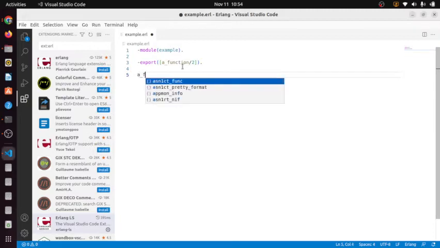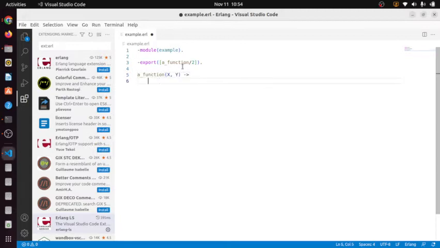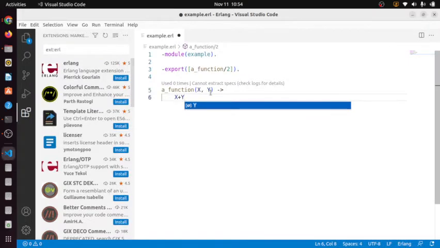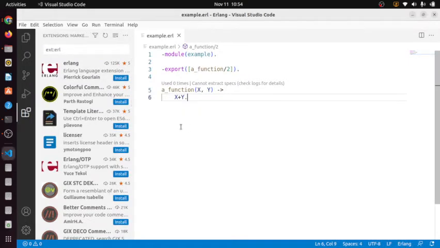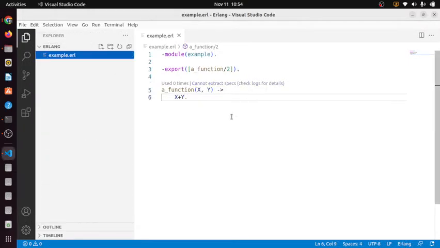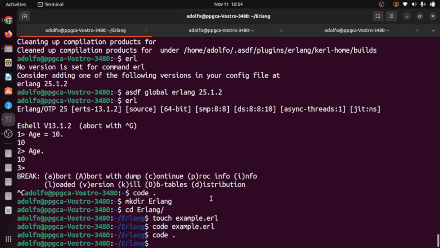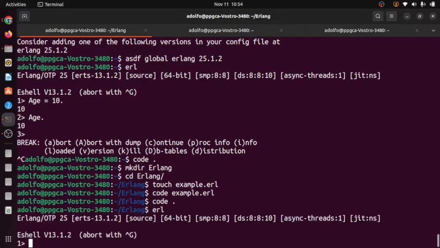And then I create a function that receives x and y and returns x plus y. Let me increase the font size. Okay, now I have a very simple module, and I can go to the Erlang shell.